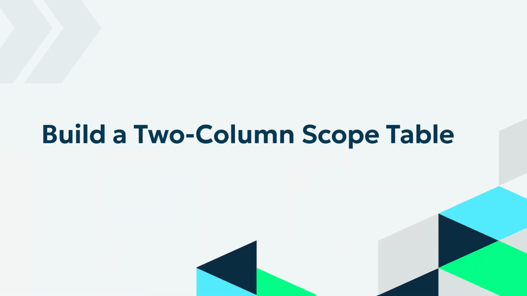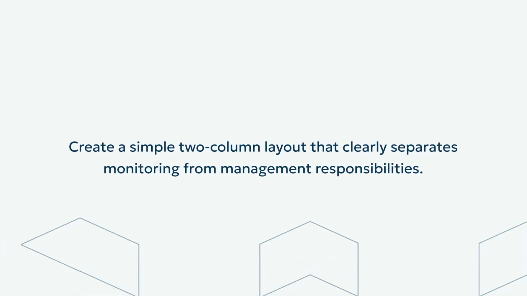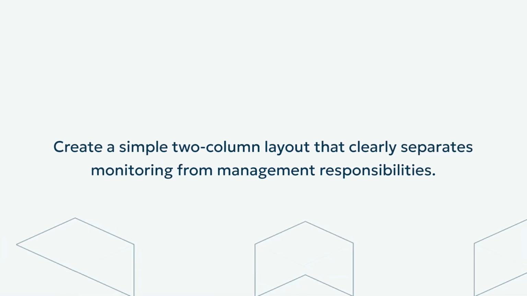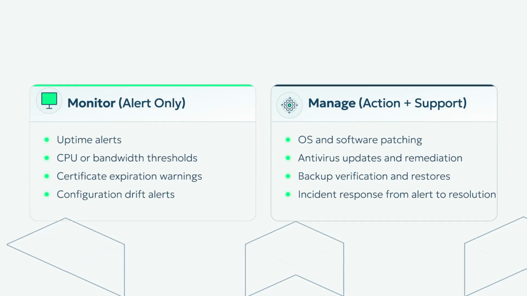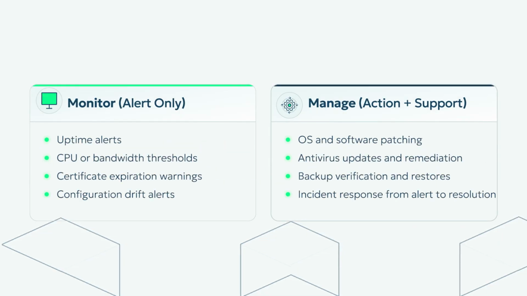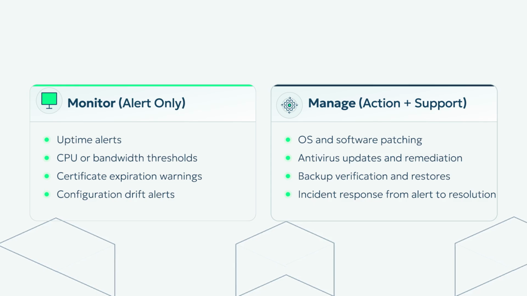Build a two-column scope table. Create a simple two-column layout that clearly separates monitoring from management responsibilities. Here's a quick example on screen. This visual separation eliminates confusion immediately.